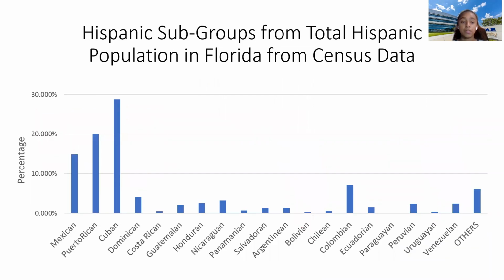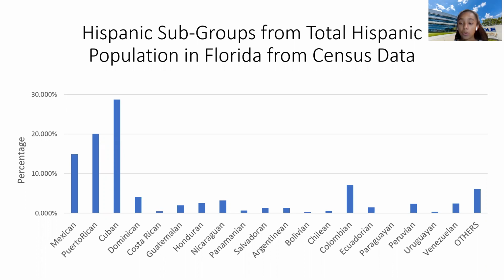So this graph here is the Hispanic subgroups from the total Hispanic population in Florida through census data. As you can see here, we have a variety of Hispanic subgroups. We have 19 sub-ethnicities and 20 subgroups, which includes the others category. We have three dominant Hispanic subgroups: Mexican, Puerto Rican, and Cuban. Because we have a variety of sub-ethnicities displayed here, we know that Hispanic can be a broad term for classifying any individual from Latin and South America.